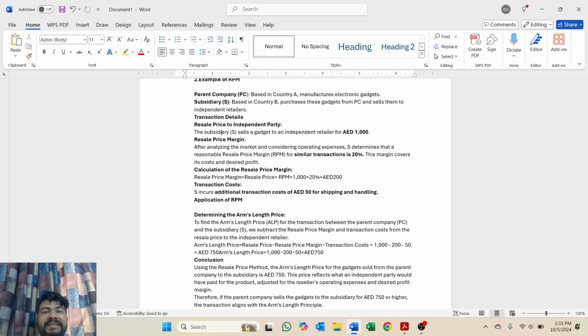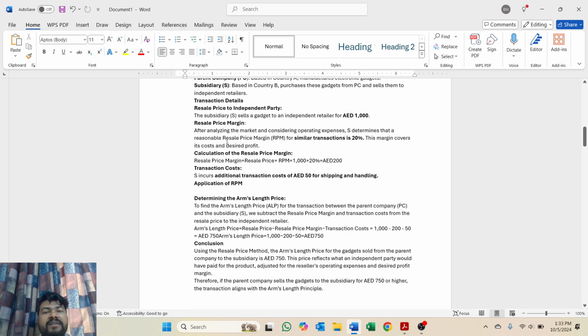Now, after analyzing the market and considering operational expenses, the subsidiary company determines that a reasonable resale price margin for similar transactions is 20%, which will cover its cost and desired profit. So now we'll calculate the resale price margin. Resale price margin is equal to resale price into resale price margin, so 1,000 into 20% is equal to 100 dirham.